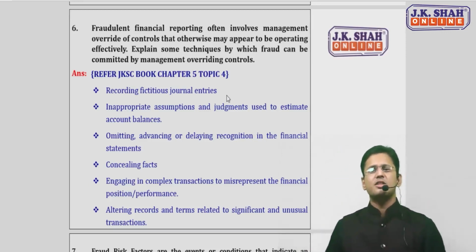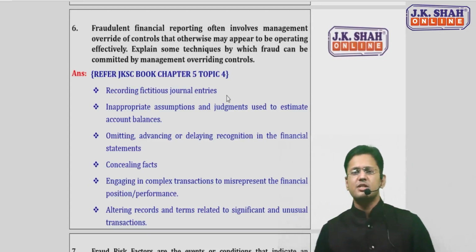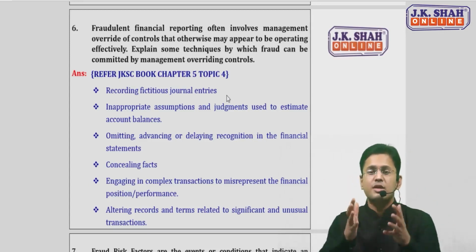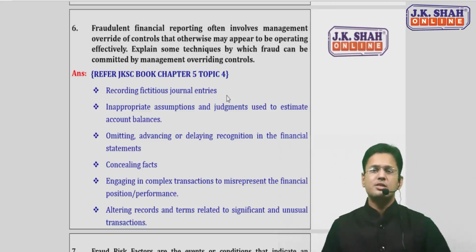Delaying recognition in the financial statement, omitting certain transactions in the financial statement, recognizing in advance those transactions which occurred in a later period. These are all techniques which can be applied by management.